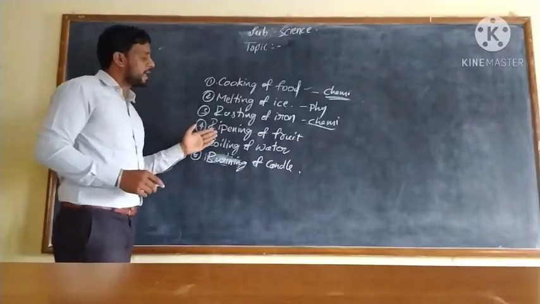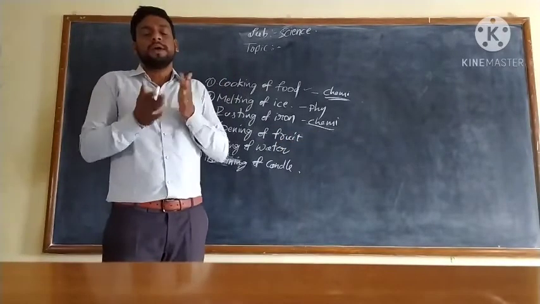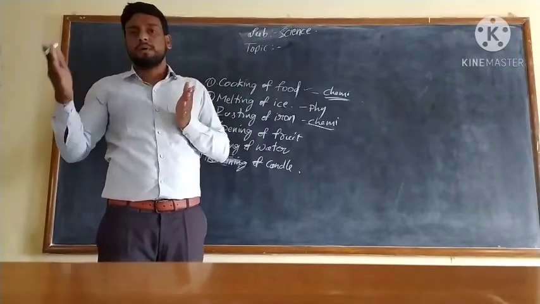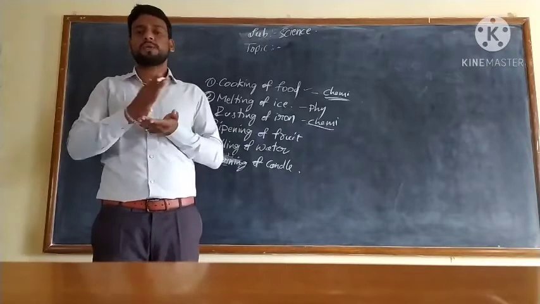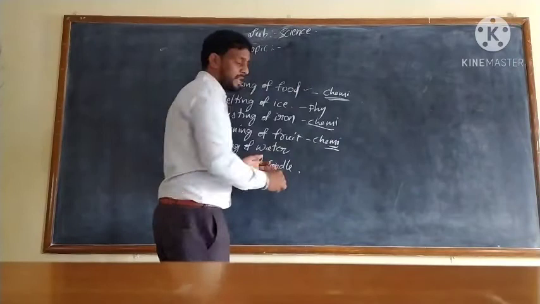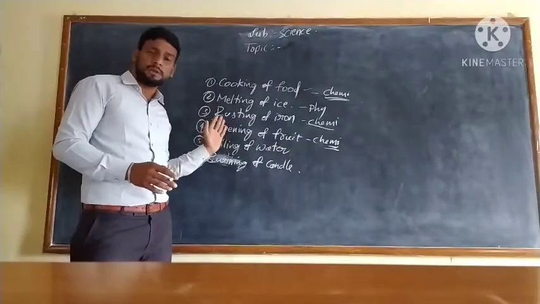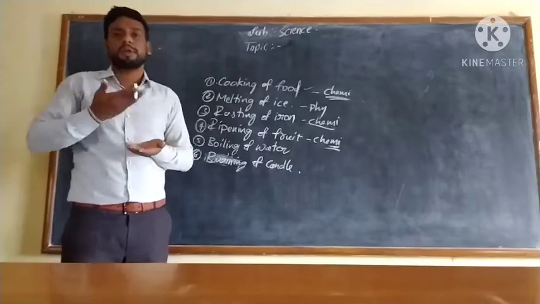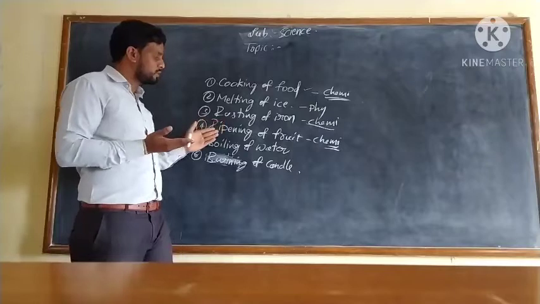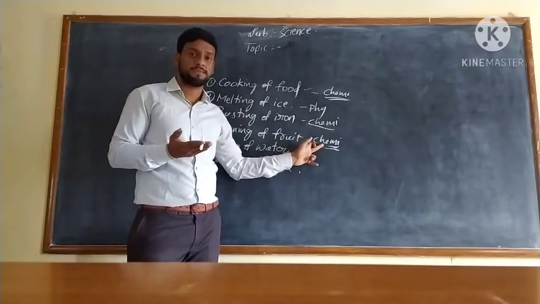Next one is ripening of fruit. The fruit turns from raw to ripe. So it is an example of chemical change. It doesn't turn back to its original form. If a fruit ripens, it doesn't come back to its original form. So that's why it is an irreversible change. It's called a chemical change.